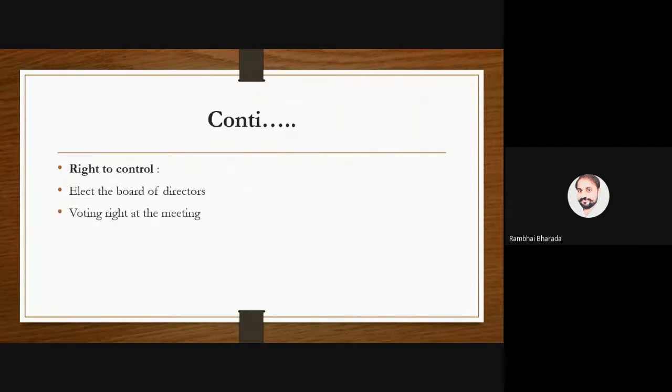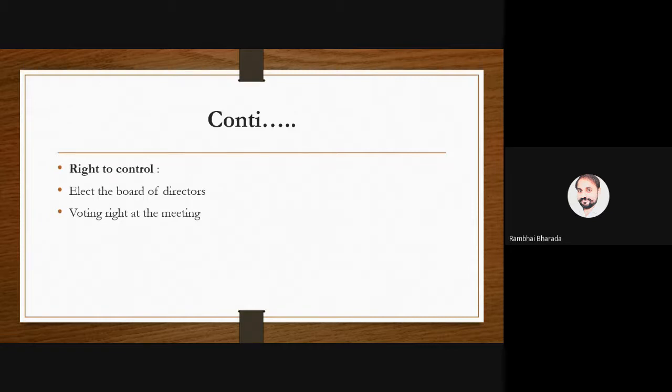Number two, right to control. Already I have explained in the first slide that only the equity shareholders have a voting right. Debenture holders and preference shareholders do not have a voting right. So at the AGM, annual general meeting, right to control means they have voting rights, and by using that, they can elect the board of directors. So they can control the composition of the board of directors. If there are 3 persons, X, Y, and Z, who will be the director of the company will be decided by the equity shareholders.